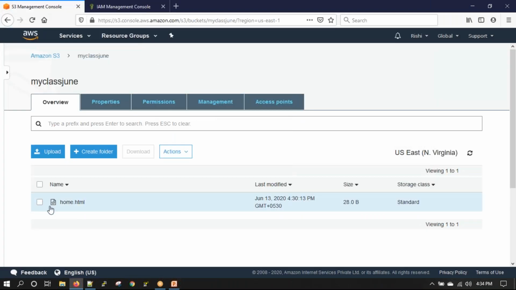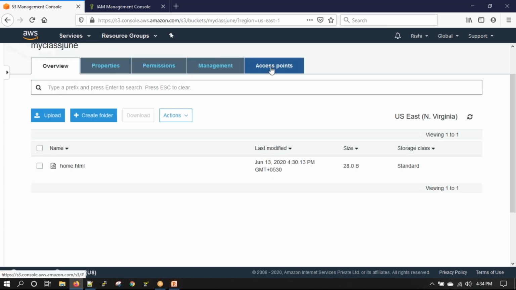Okay. So I was able to upload one file. So you saw how it can be done from the command line. That command line only works when you have AWS CLI installed, which I think some of you tried, not all of you. Okay. So now the file has been uploaded. Let's see what all options are there in properties, permissions, management, and access points.